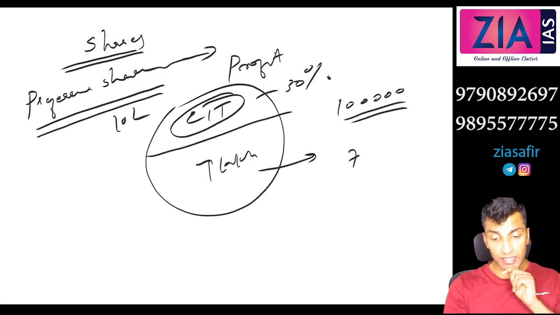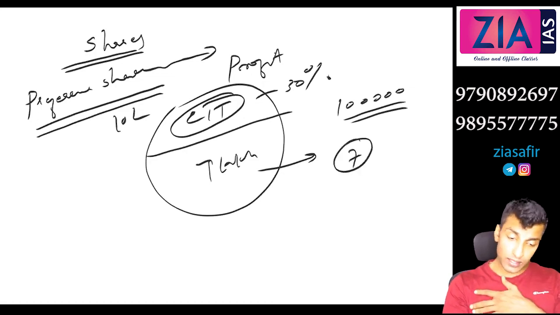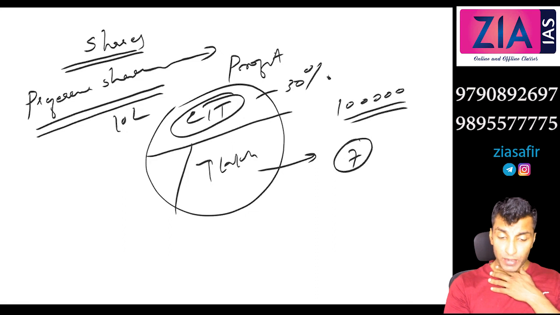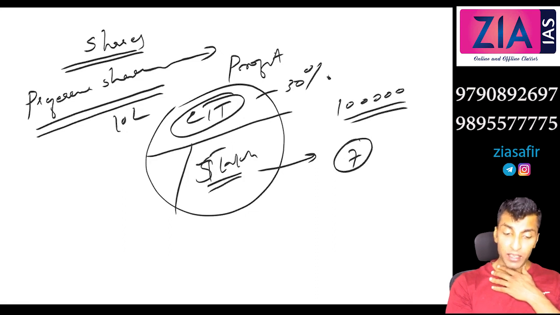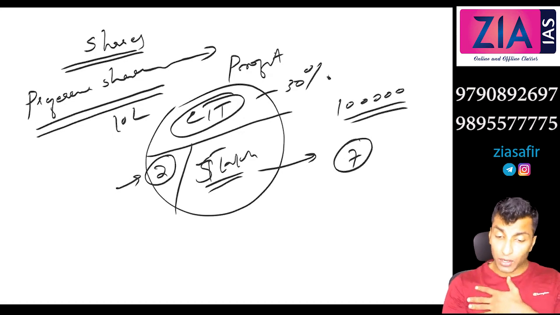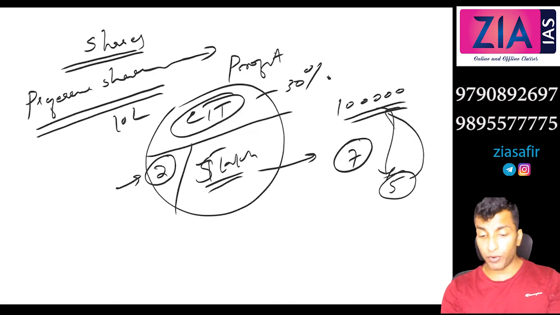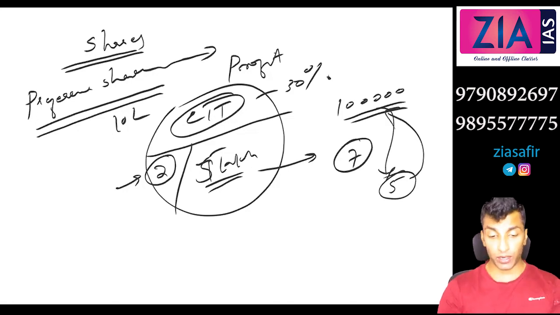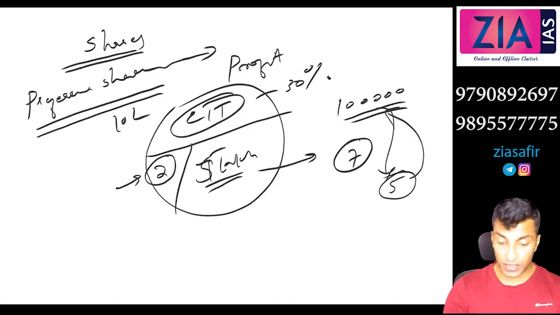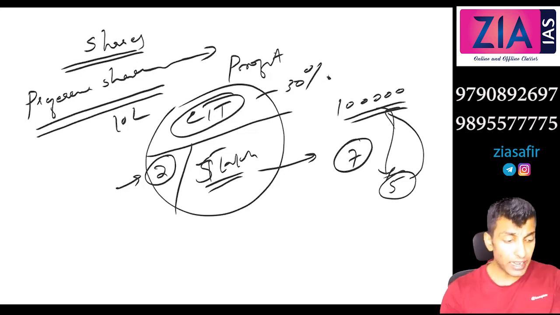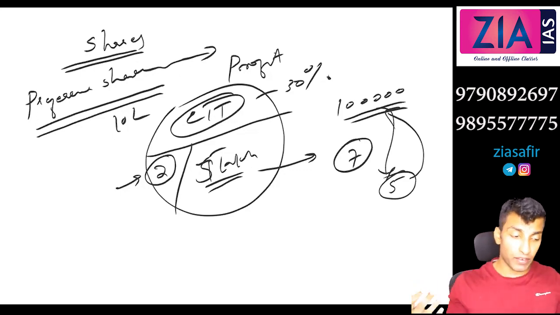So dividend is actually 7 rupees. Or there is a concept of undistributed profit also. You may distribute 5 lakh and reinvest 2 lakh in the company. This is undistributed profit. In that context, dividend will become 5. So this dividend will be for the main shareholder. But in case of a preference shareholder, limited dividend will be given, not complete dividend.